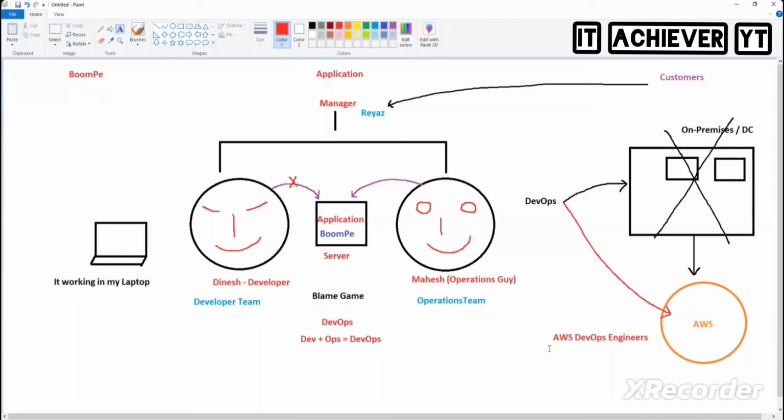Now, do we have any on-premises anymore? On-premises will be there, but are our customers using on-premises infrastructure? No, they are not, because they need to maintain and manage everything by themselves. Is it easy to handle a data center? Remember the first AWS topic. For that reason, the entire infrastructure is managed by whom? AWS. AWS will manage the infrastructure, and we as DevOps people will launch an EC2 instance, the so-called virtual machine in AWS, and then deploy our tools inside AWS. The deployments you do in AWS through DevOps, we call AWS DevOps engineer.